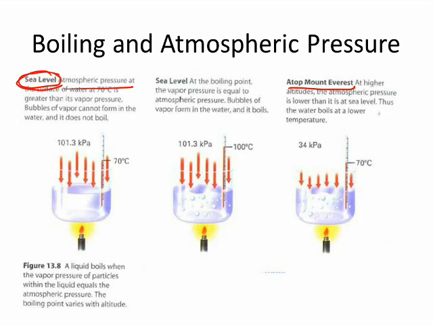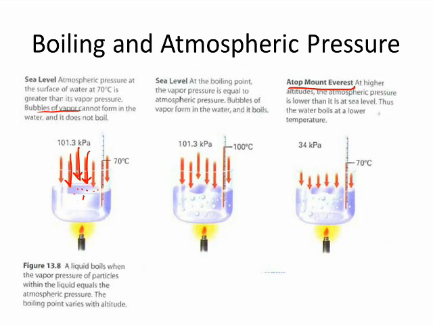Now let's say we are heating some water, and that water is 70 degrees Celsius. Atmospheric pressure is going to be greater than its vapor pressure at this point, so the bubbles of vapor cannot escape. The atmospheric pressure is pushing down too much, and the vapor pressure is too weak to withhold it.